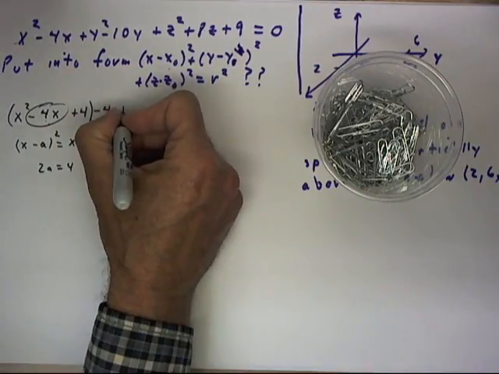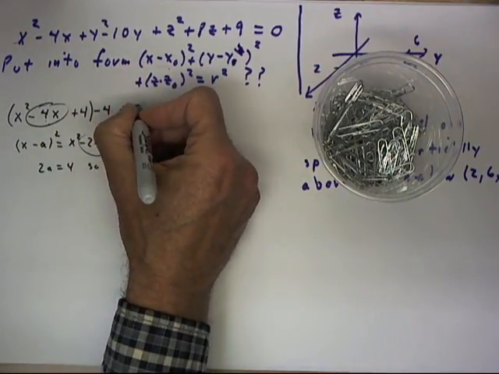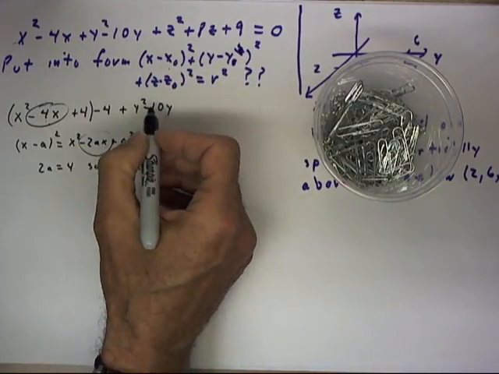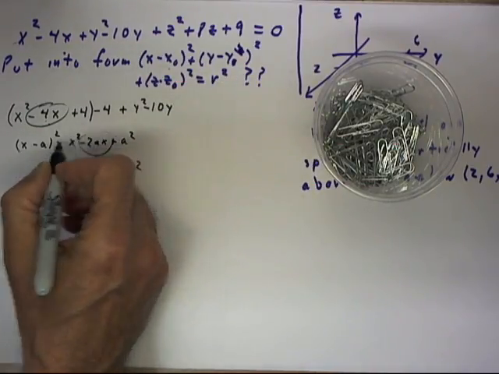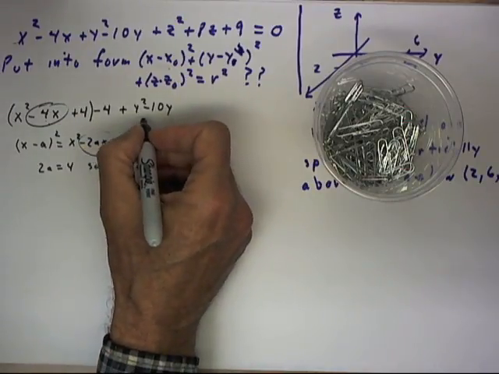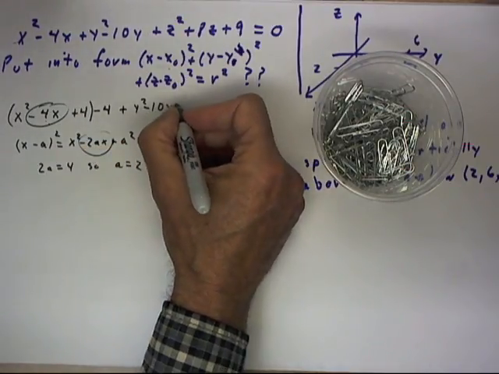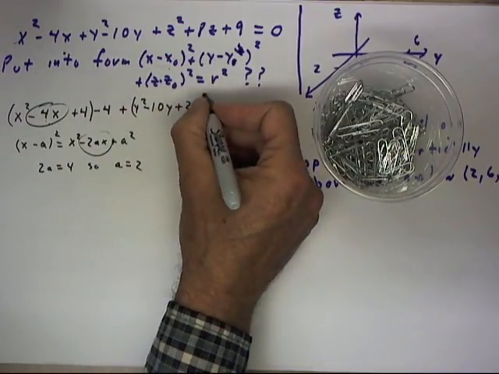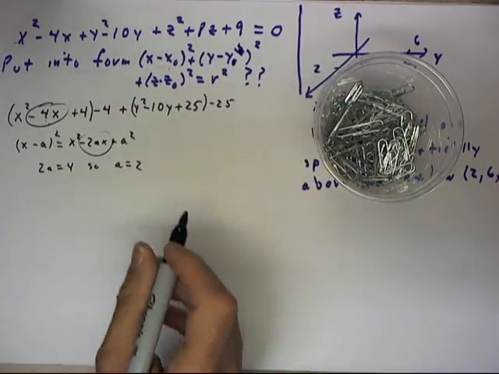We can do the same thing with y. We've got y squared minus 10y. Well, if 10 is your 2a for a y minus a squared, then that a is going to be 5, so this is going to be 25, and we'll put that in parentheses, but we'll subtract 25.